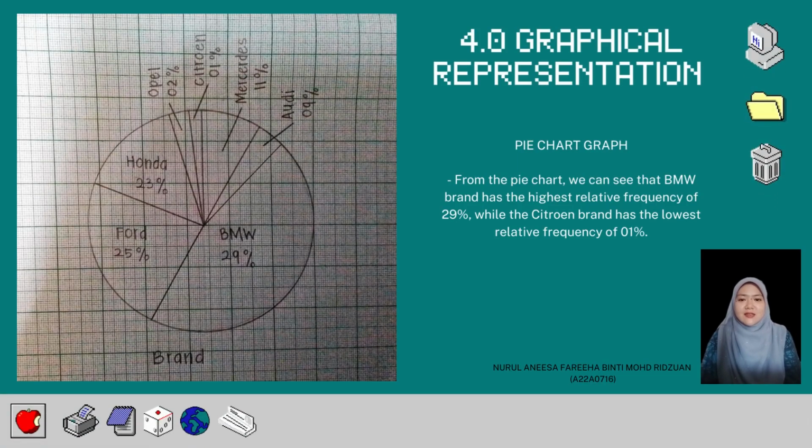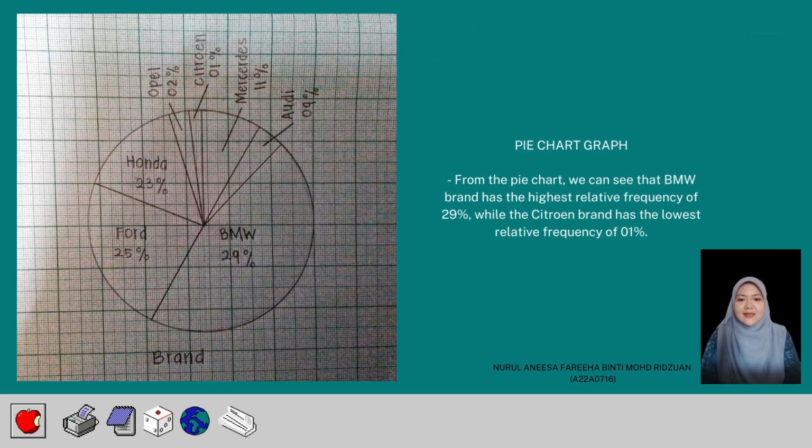Next, pie chart is a circle that is divided into sectors that represent categories. The area of each sector is proportional to the frequency of each category. To draw a pie chart to represent brand, several steps are required. The first step is to determine the data that will be represented in the pie chart. Then calculate the total number of n or sample for the brand and the relative frequency that will be used in the pie chart. Make sure the total percentage is equal to 100%. Finally, give a label to each brand to identify the percentage it represents. This percentage should be placed near each brand clearly.